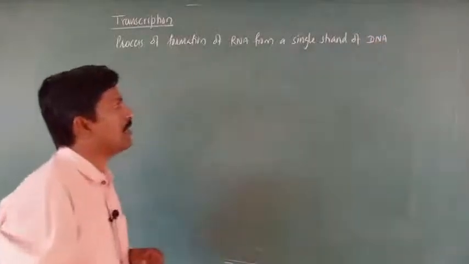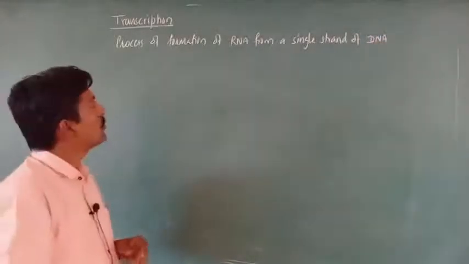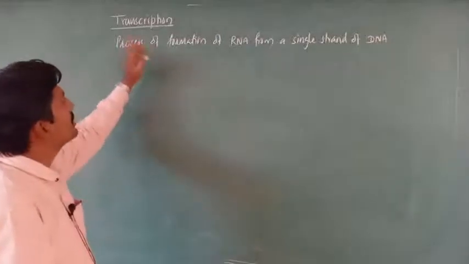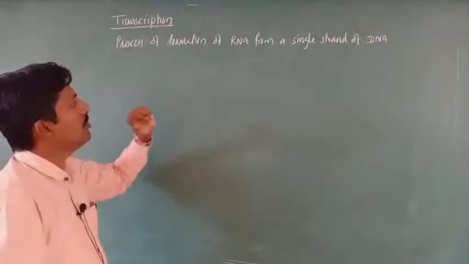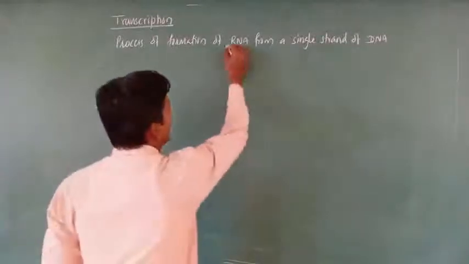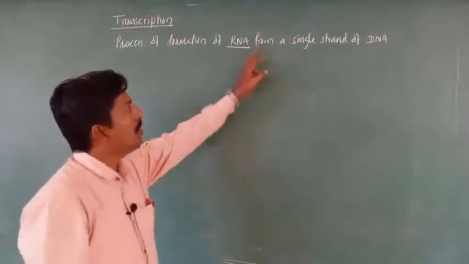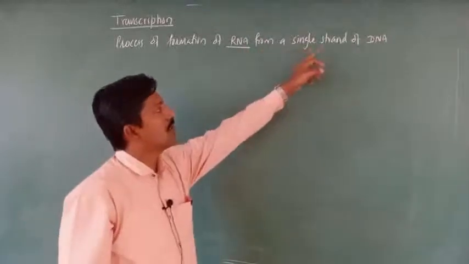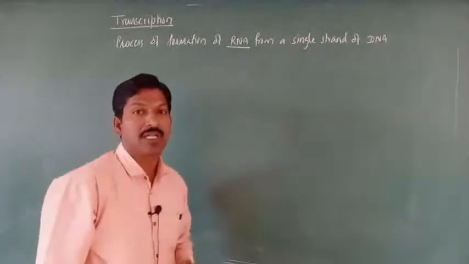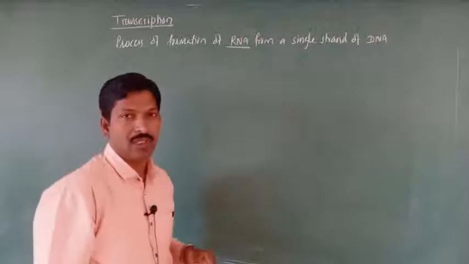So it is known as transcription, the process of formation of RNA. RNA is, as usual, single stranded, and it is formed by a single strand of DNA, not both strands.